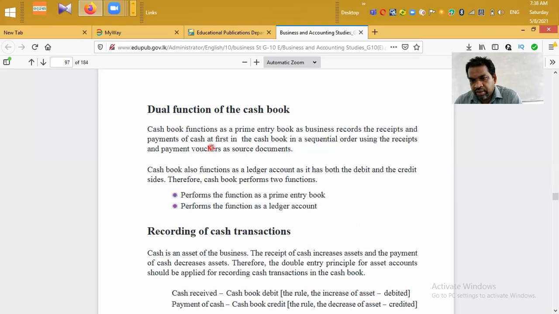Second function, the cash book plays the role of a ledger account, because in the cash book we have a debit side and a credit side. Therefore, we can apply double entry principles in the cash book. Therefore, we say the cash book has the role of ledger account.